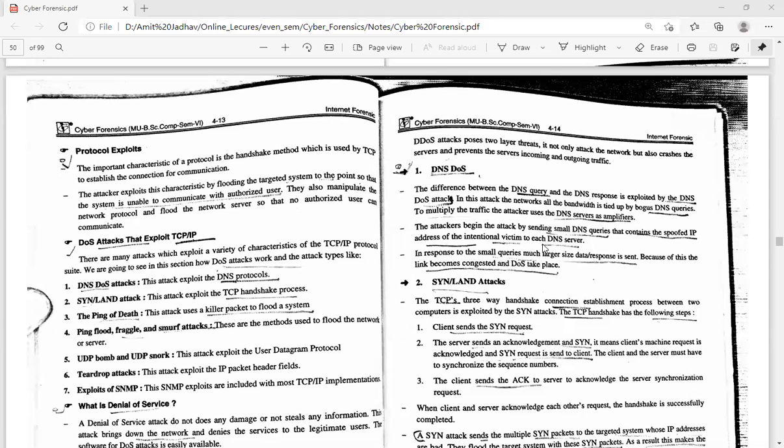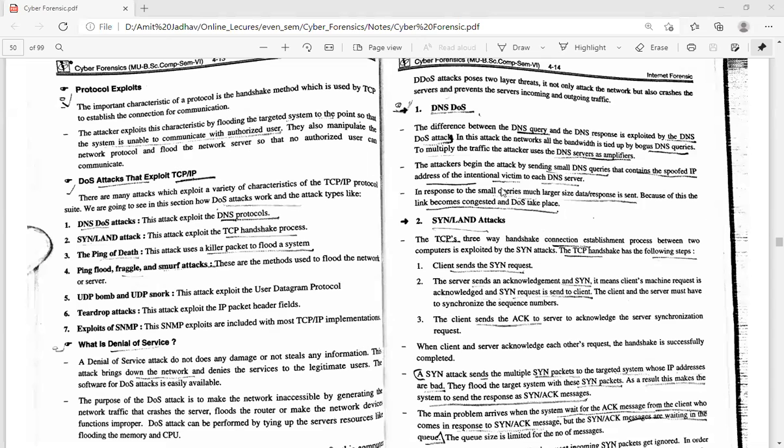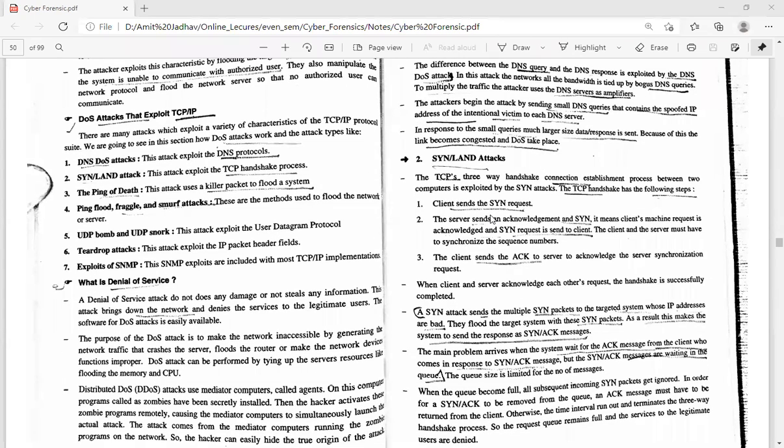The intended victim is the DNS server. In response to small queries, a much larger data response is sent. Because of this, the link becomes congested and the DOS takes place. For the response, the server is always busy, and the server needs to respond to all the queries sent by the user, and maybe the response requires a large amount of data to be sent, and the server hangs in this case. So the server will not entertain other IP addresses or other DNS queries that it gets from different IP addresses. Got it?